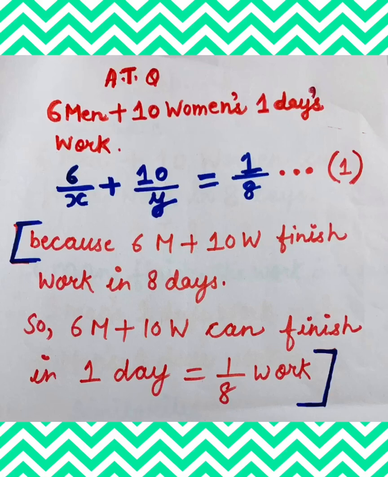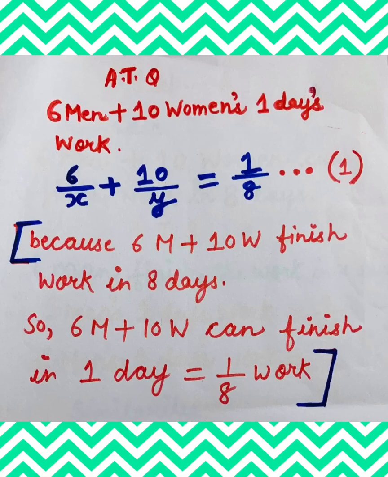I have explained this in the box: because 6 men plus 10 women finish the work in 8 days, in 1 day they finish 1 by 8 work. This is our equation number 1.